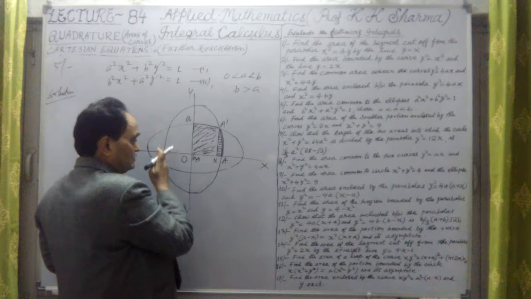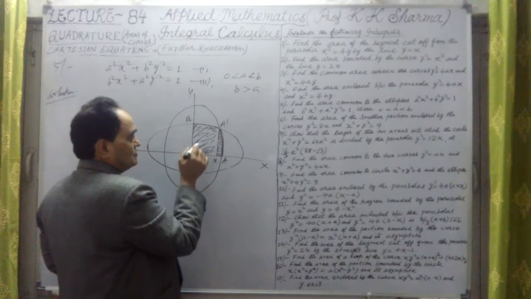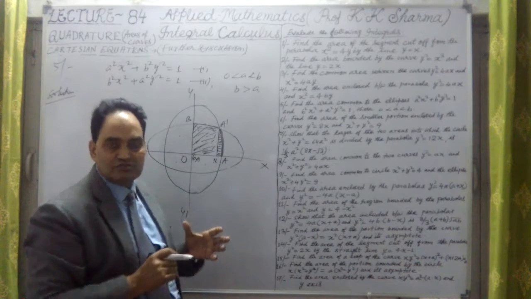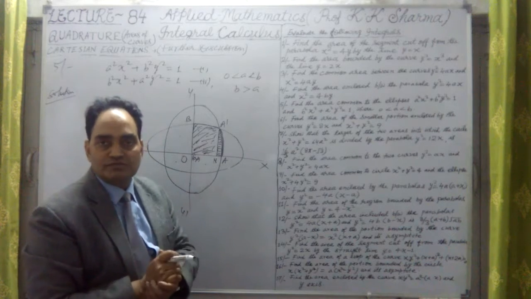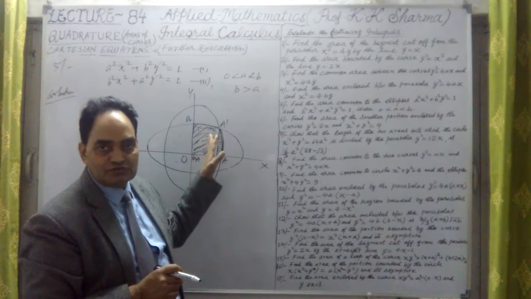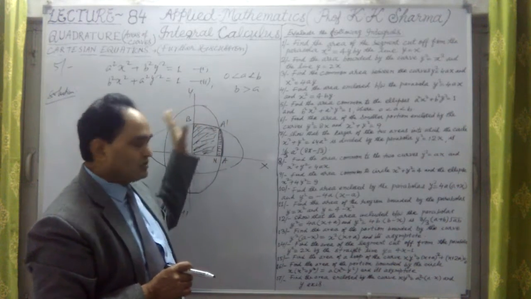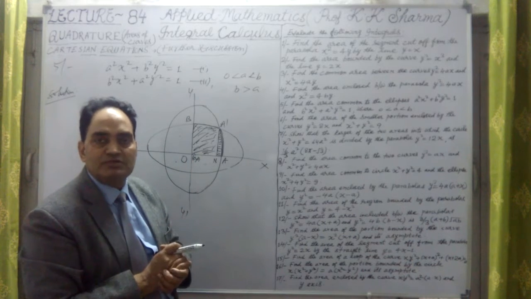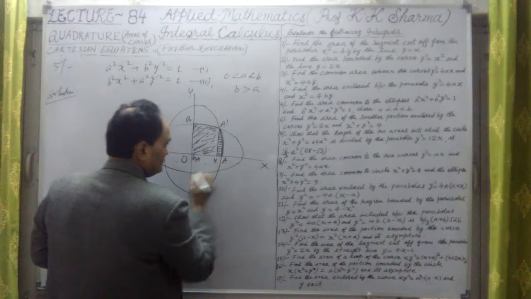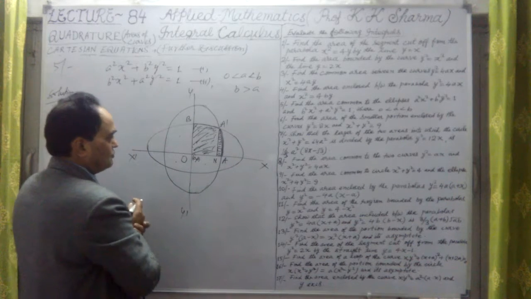But this kind of area will be 4 times. While this area plus this and this, there are 4 sections. So 4 shaded portions are to be added up. If we find out the area of this one common area and make it 4 times, then the total common area of the two ellipses will be obtained. Okay, that is the main objective here. So let me solve it one by one.